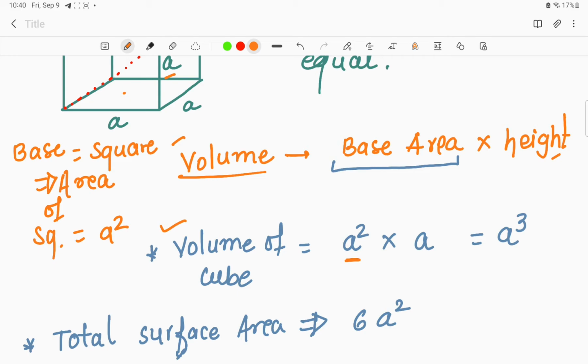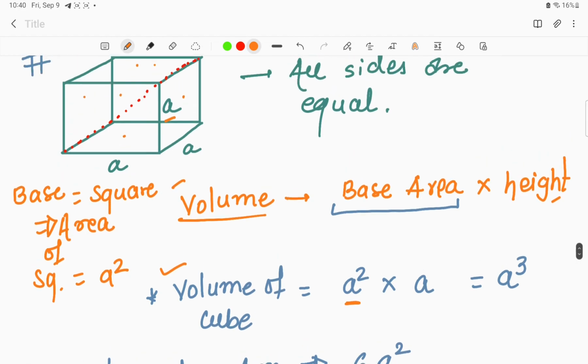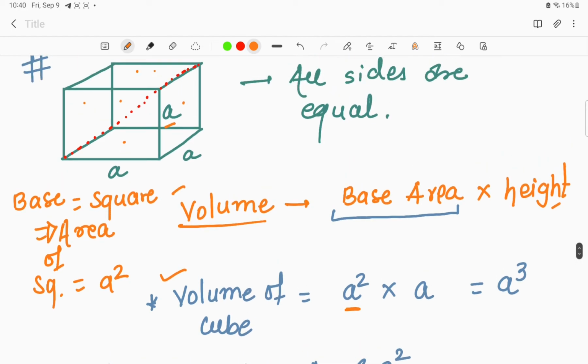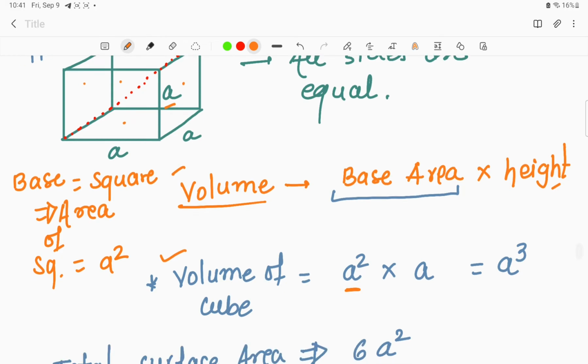Once again I will tell you, what we have taken is the volume of cube. When we are dealing with the volume of cube, we'll take the base area into height. And what is the base area over here? The base area is considered to be a square over here, so we are taking the area of the square, that is a square into a, that will become a cube.